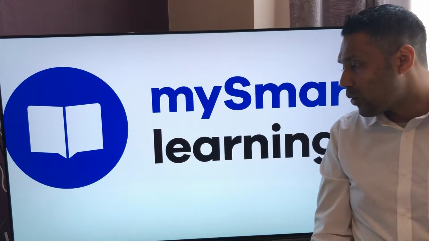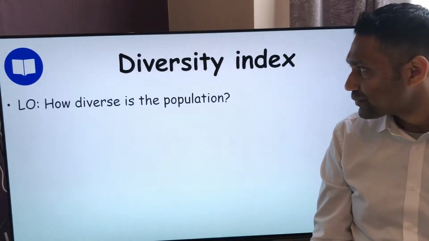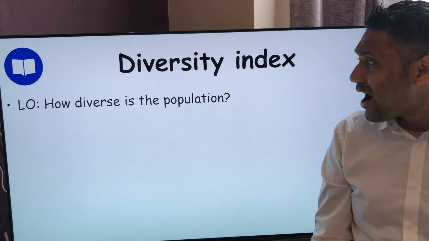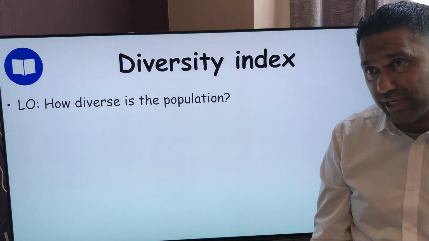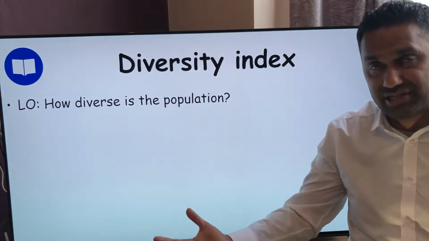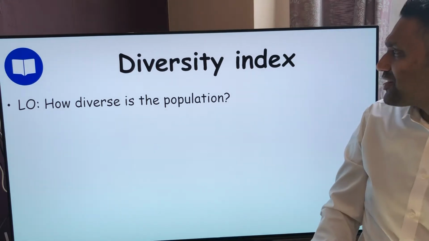So, what are we looking at today? Diversity index. Our learning objective: how diverse is the population? Well, what does the word diverse mean? It basically means how different it is, diversity, how different it is in the population. So how do we measure that? That's what we're looking at.